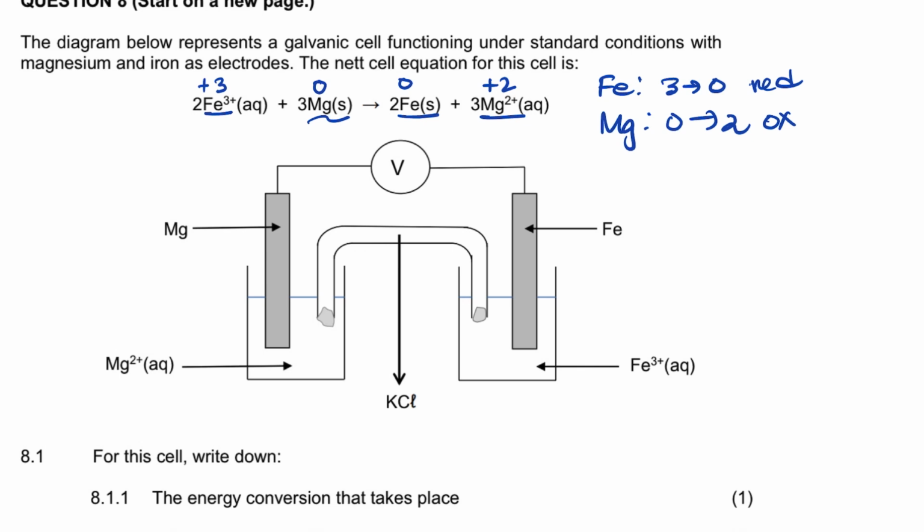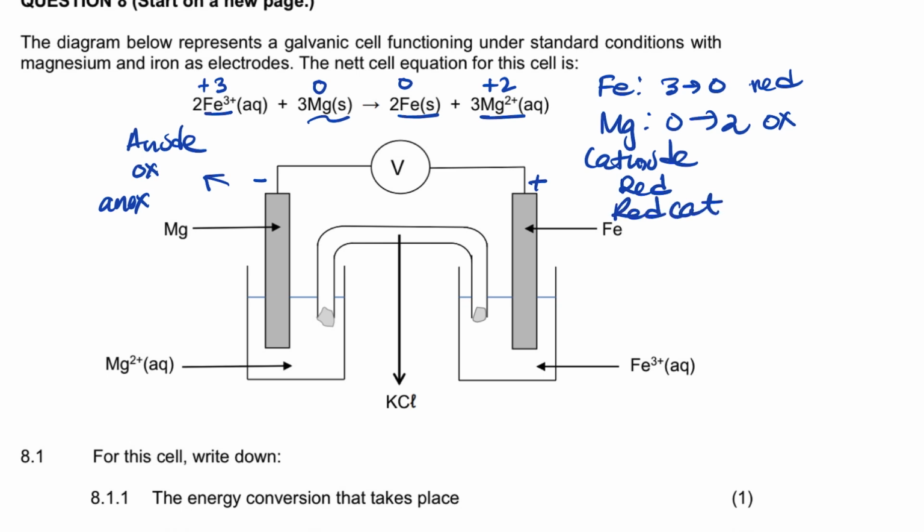So if oxidation is taking place in magnesium, we know this electrode is going to be negative, which means oxidation takes place. It's an anode, right? This side is the anode, and then this side is going to be positive. It's the cathode, right? And then reduction is taking place. And what else? The half reactions.